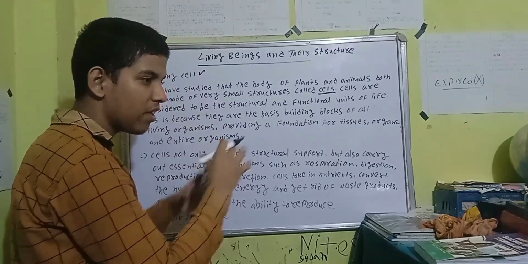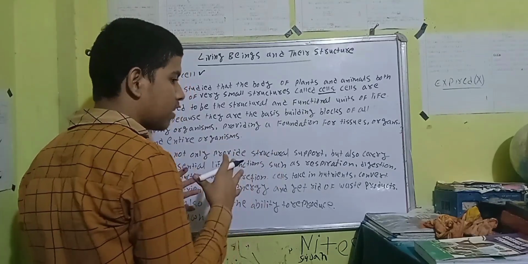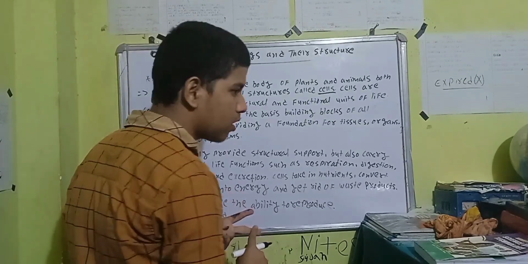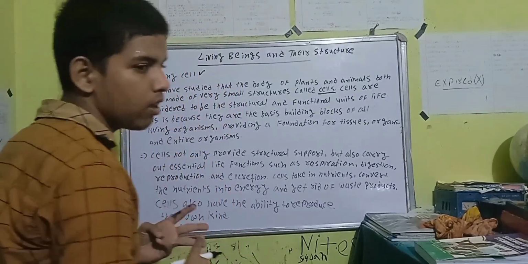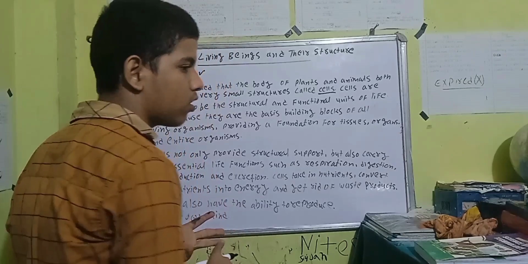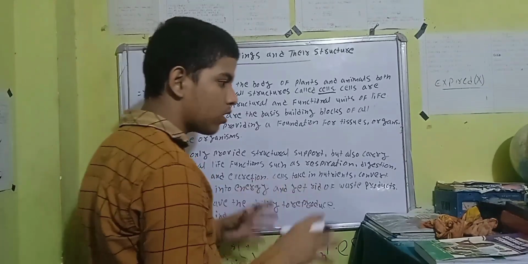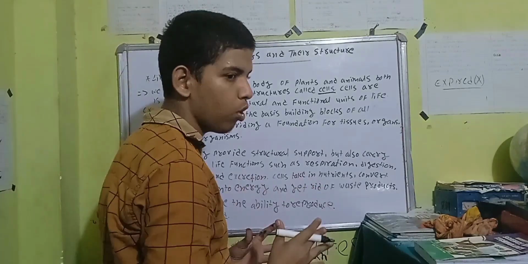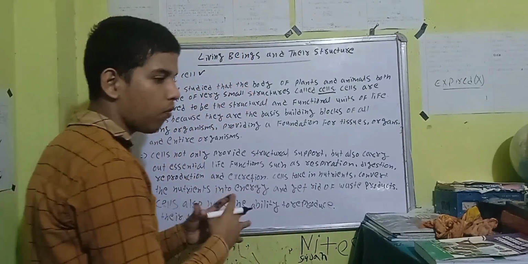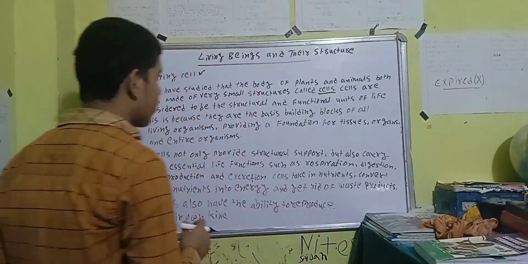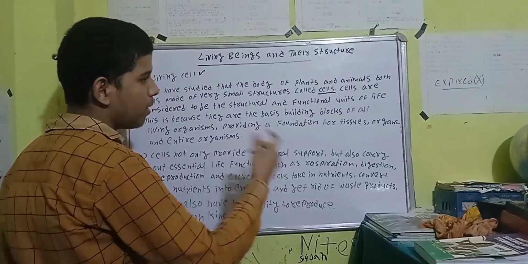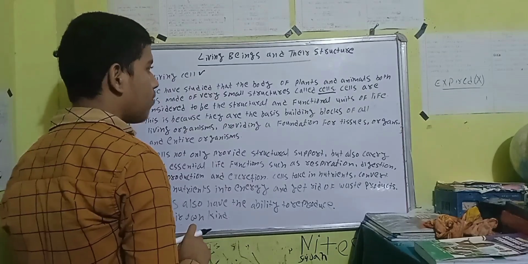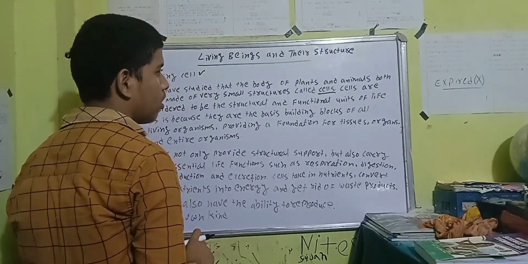They work together to form a body system, like the respiratory system, nervous system, circulatory system, and those systems work together to run our whole body, right? And to form the whole organism. So basically cells are very small structures, right?